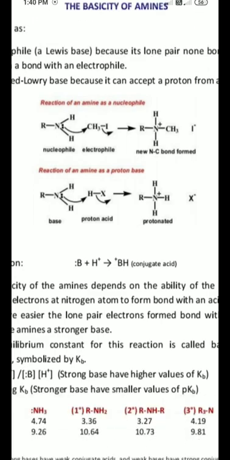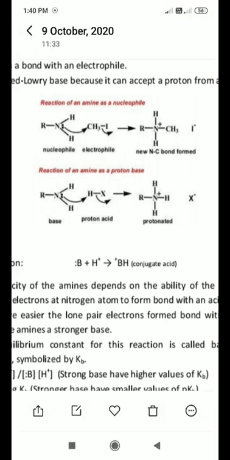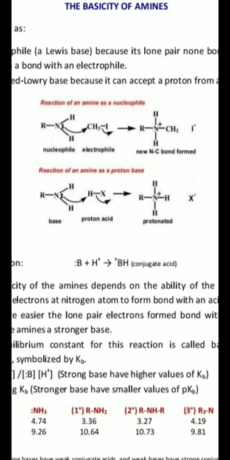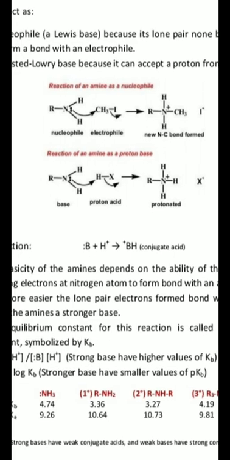Now the reaction of an amine as a proton base, how it accepts a proton from the acid. Just look at the screen. If the amine is reacted with a proton acid, that is HX, where X means any halogen, chlorine, bromine, iodine, fluorine, whatever. Here, H plus and Cl minus. So here H plus easily attacks the lone pair of electrons for the formation of a bond, and it gives the protonated compound.